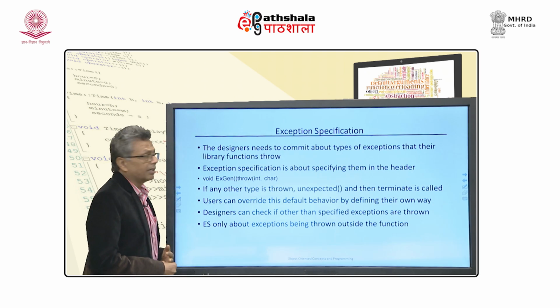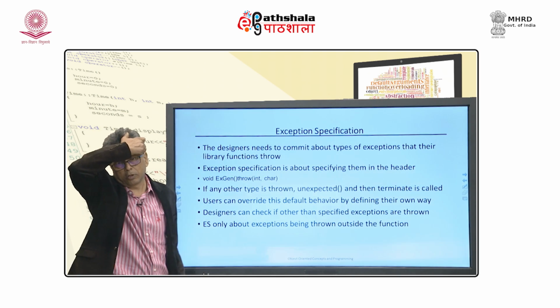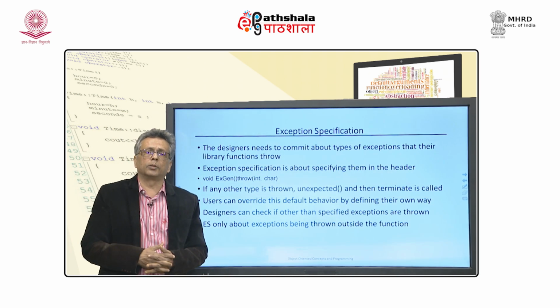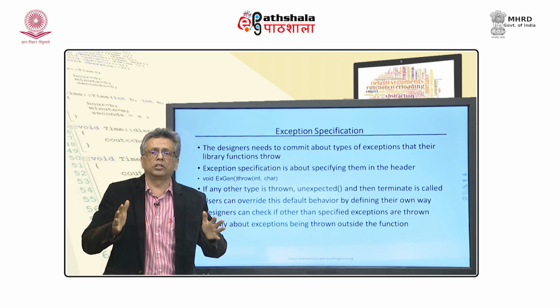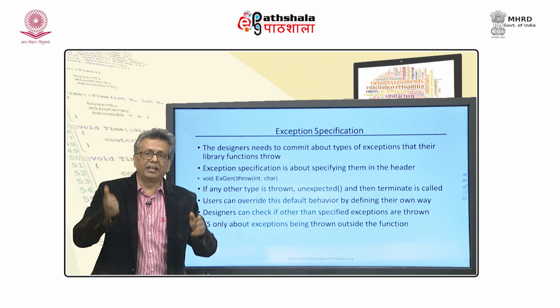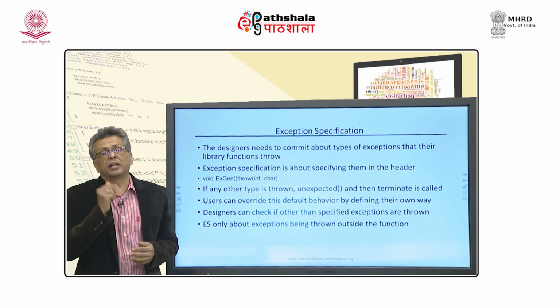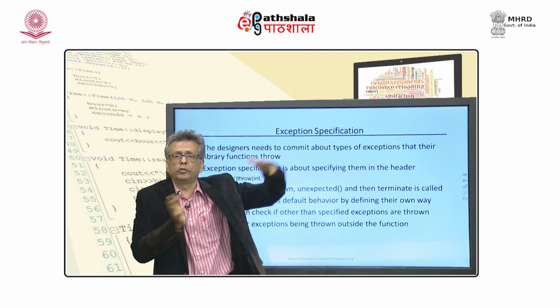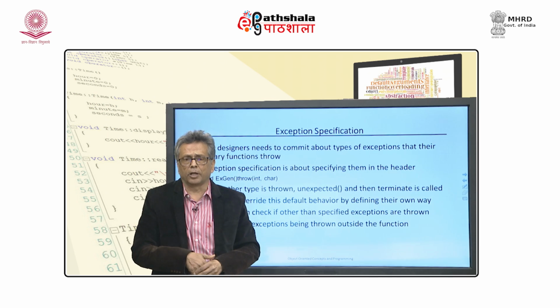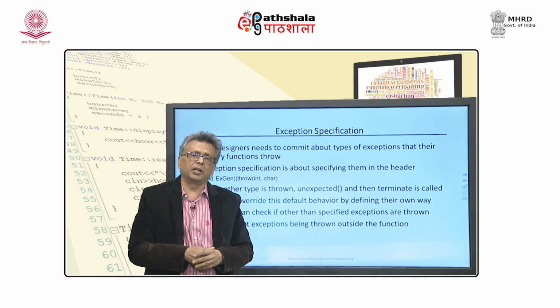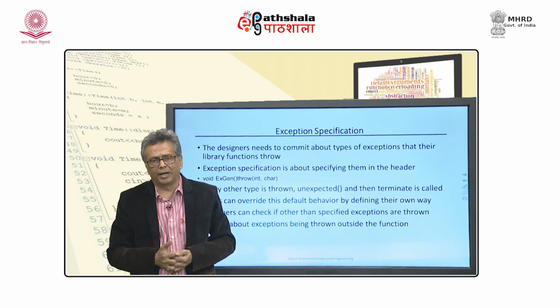There is something called exception specification, which I talked about. That is a kind of guarantee from the programmer that my function is not going to throw any exception other than these, and this guarantee is very important. Please understand, from the library designer and user perspective, if I am using a third party library, how do I know which kind of exception I should handle?